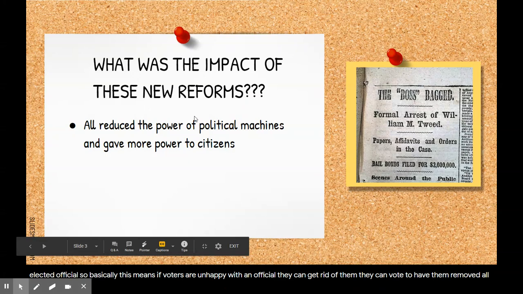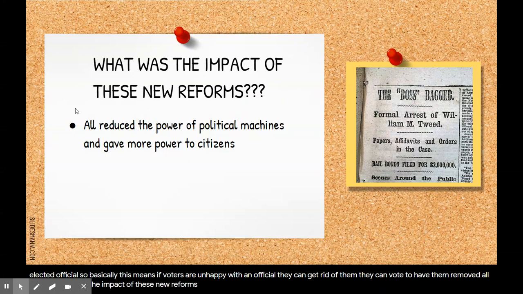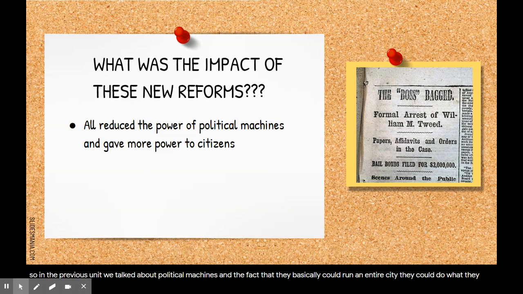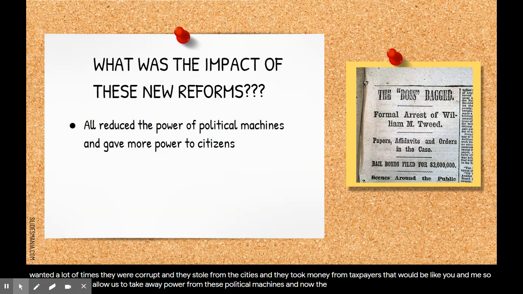All right, so what was the impact of these new reforms? All of these reduced the power of political machines and gave more power to the citizens. So in the previous unit, we talked about political machines and the fact that they basically could run an entire city. They could do what they wanted. A lot of times they were corrupt and they stole from the cities and they took money from taxpayers. That would be like you and me. So these reforms allow us to take away power from these political machines, and now the citizens actually have the power.